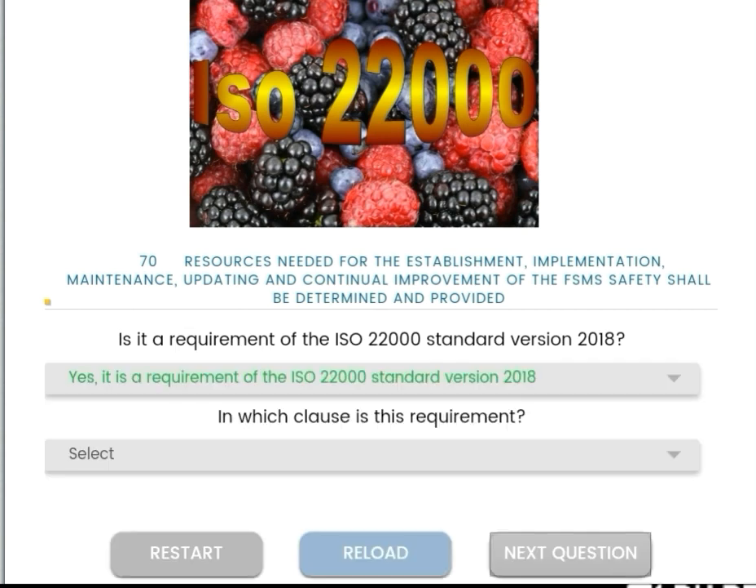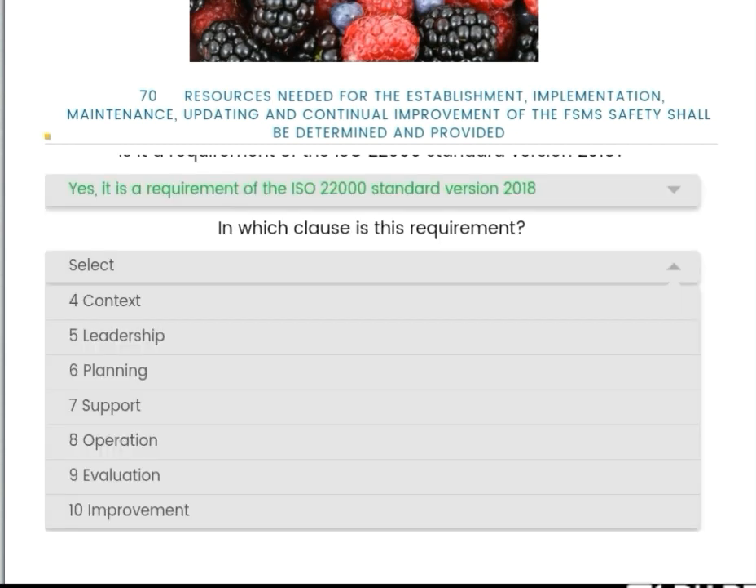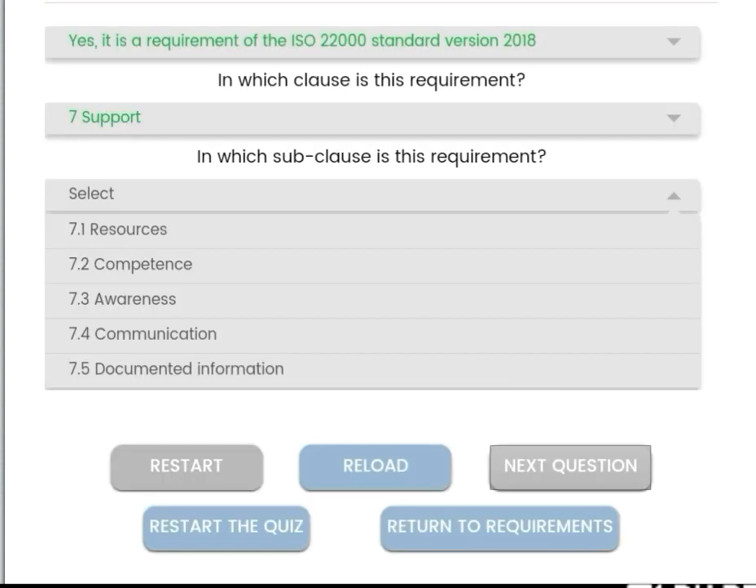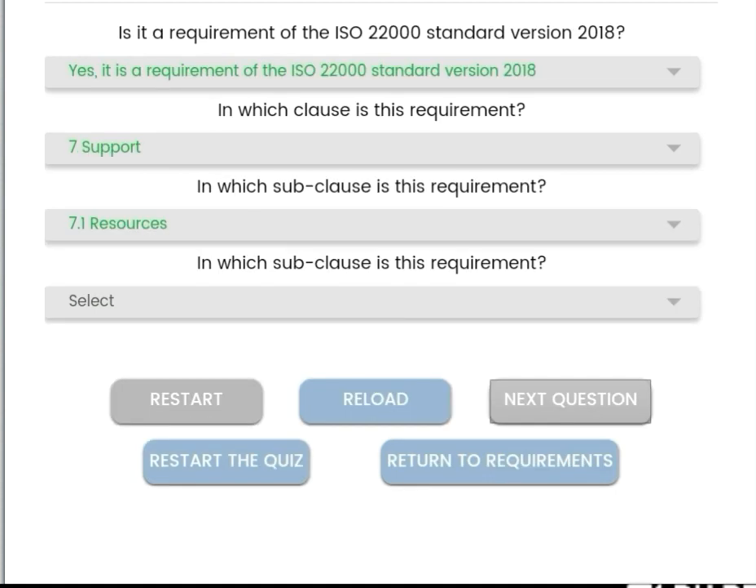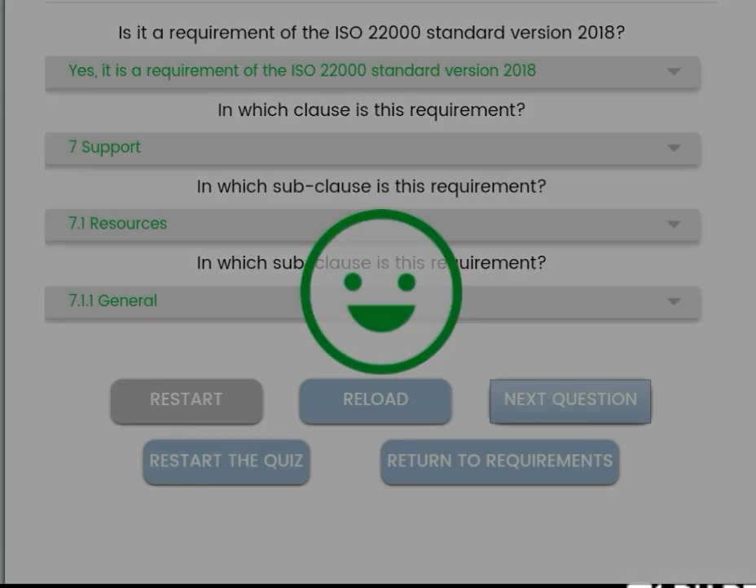Yes, it is a requirement. And what is the clause number? Clause number is the same, 7, support. Then what is the subclass? 7.1 resources, and the subclass is 7.1.1 general resources.